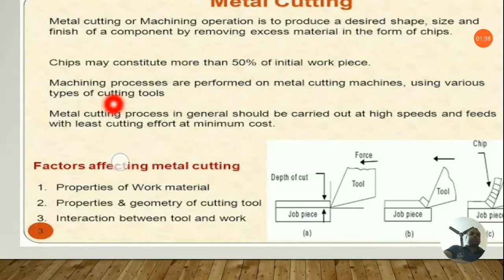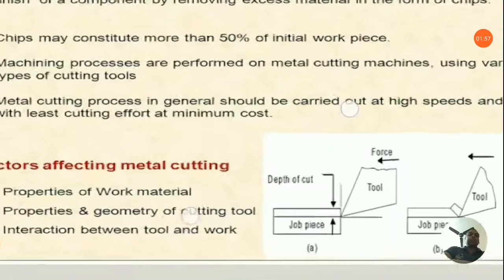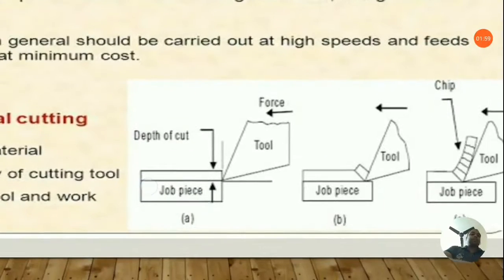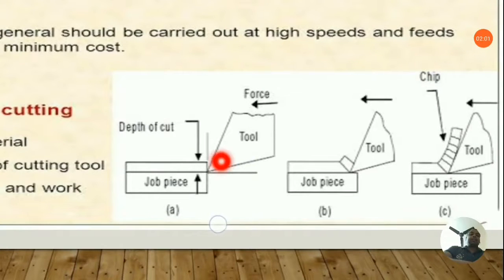Machining processes are performed on metal cutting machines using various types of cutting tools. The metal cutting process in general should be carried out at very high speeds and feeds with least cutting effort at minimum cost. Here are some pictures depicting the cutting process.